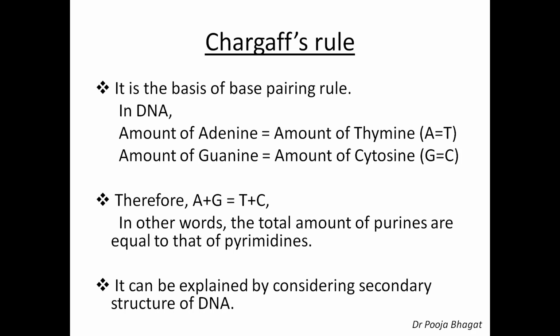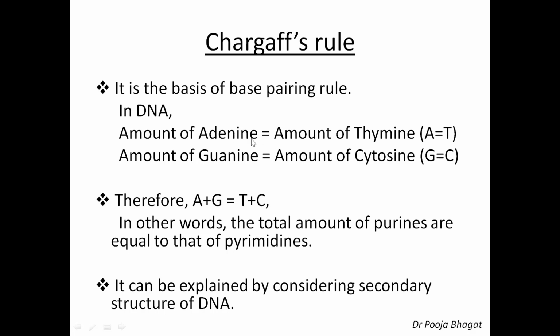Now, Chargaff's rule. It is the basis of base pairing rule. In DNA, amount of adenine is equal to amount of thymine, so A is equal to T, while amount of guanine is equal to amount of cytosine, that is G is equal to C. Therefore, A plus G is equal to T plus C. Simple mathematics.